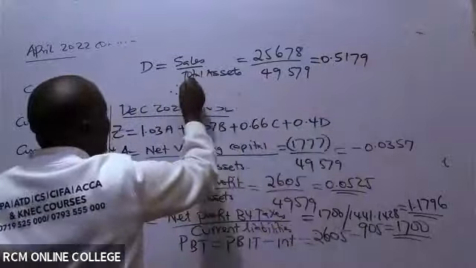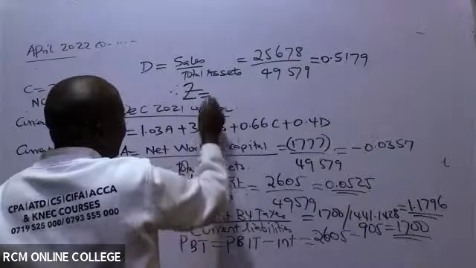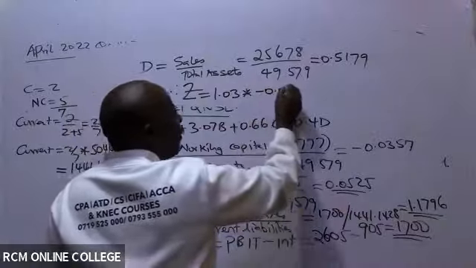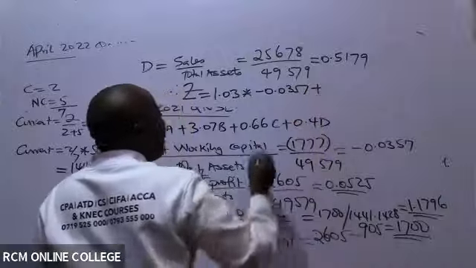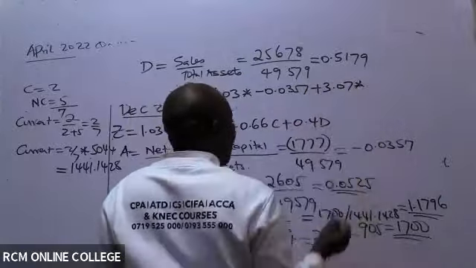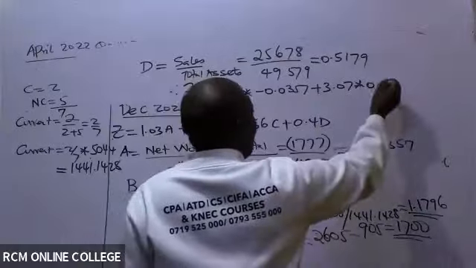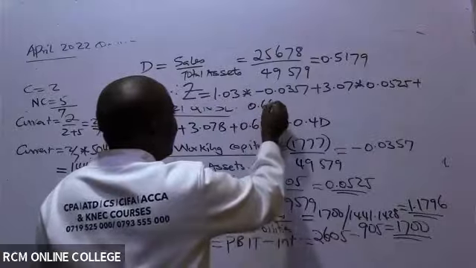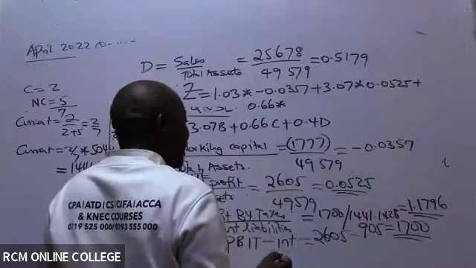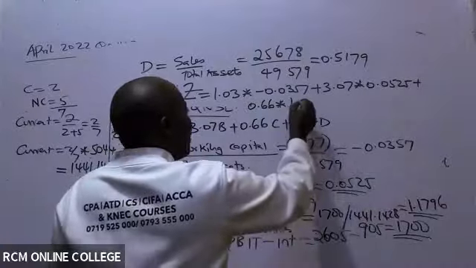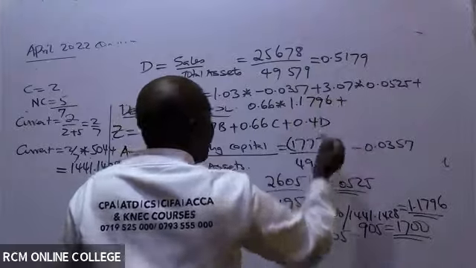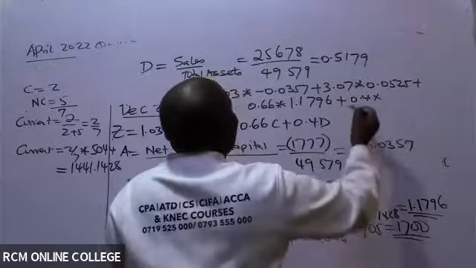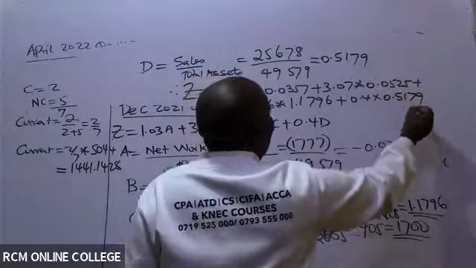Therefore, our Z score, the formula is here. 1.03A, where the A value is minus 357, plus 3.07 times B, which is 0.0525, plus 0.66 times C, which is 1.1796, plus 0.4 times D, which we got up here at 0.5179, like that.